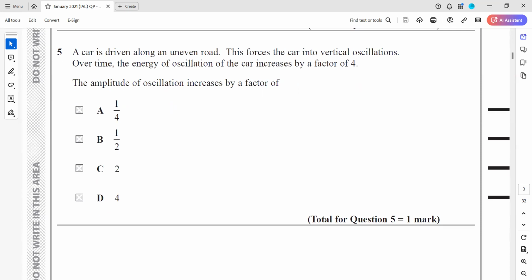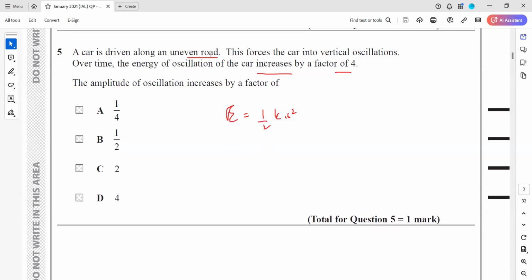In question 5, a car is driven along an uneven road. This forced the car into a vertical oscillation over time. The energy of oscillation of the car increased by a factor of 4. The amplitude of oscillation increased. So the formula E is equal to half kx square.